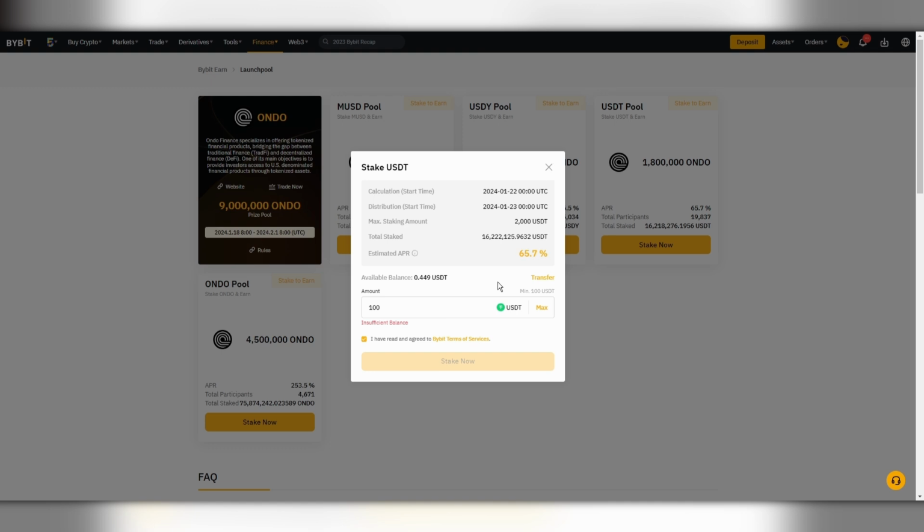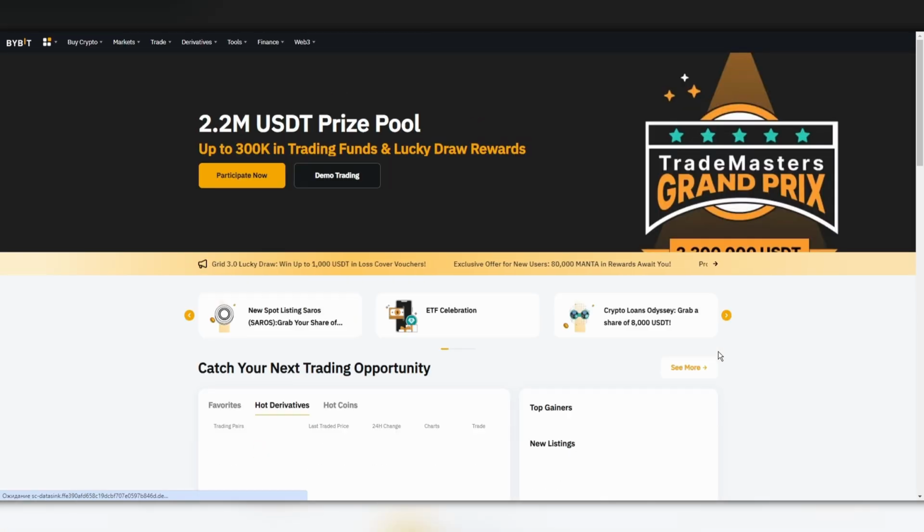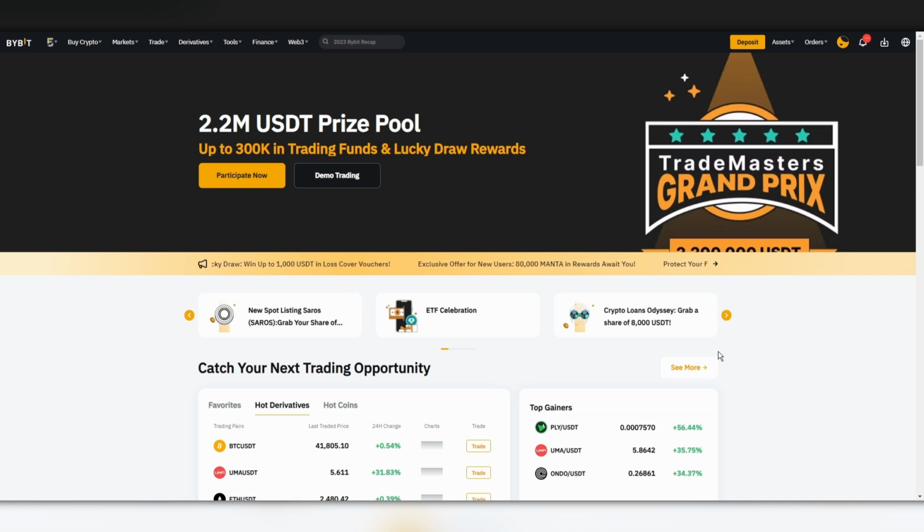You get back your USDT. The important thing here is that you can't take them out earlier, unlike other ways. You put them in and you keep them there. You get these coins on top. You sell them, or let's say, if you like them, you continue to keep them and get some more X's in the future when you do sell them. That's pretty much it. I've covered the sections I use personally, with some small tips.